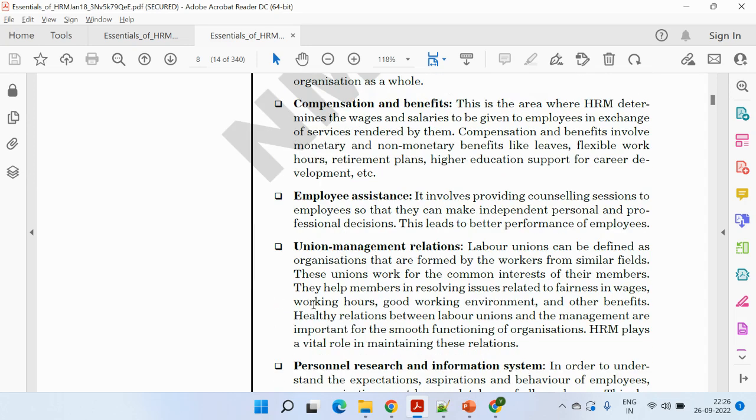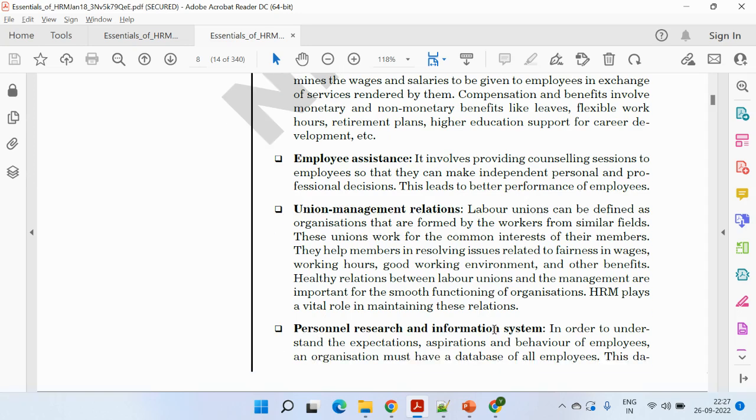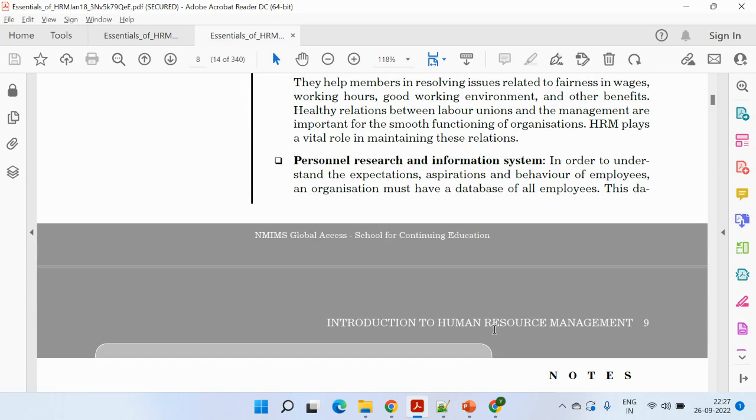Employee assistance, you need to help the employees whenever they face any personal or professional decisions. Union management relations, many a times you find that there come the labor unions, which are formed by certain workers of various regions or various areas. So if you're expanding, you need to get in touch with the labor unions. You need to provide a good work environment, other benefits, so that they will also feel a positivity with the environment.